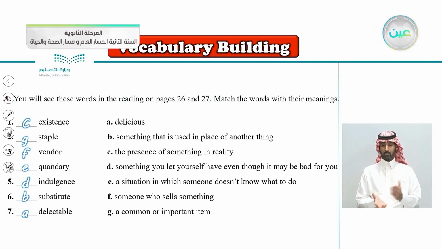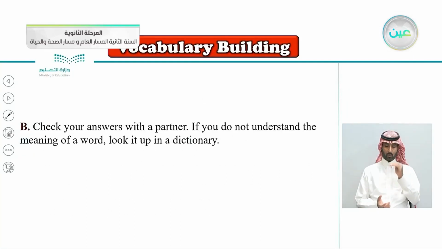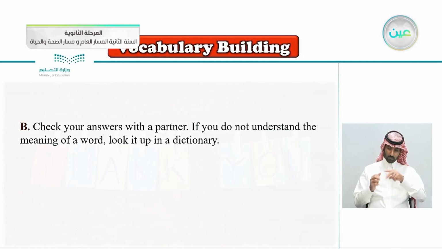So now we know: existence, C, the presence of something; staple, G, an important item; vendor, someone who sells something; quandary with E, a situation where you don't know what to do; indulgence with the letter D, something you let yourself have even though it's bad for you; substitute, to put one thing in place of another thing; delectable means delicious. Check your answers with your partner. If you don't understand the meaning of a word, look it up in a dictionary.